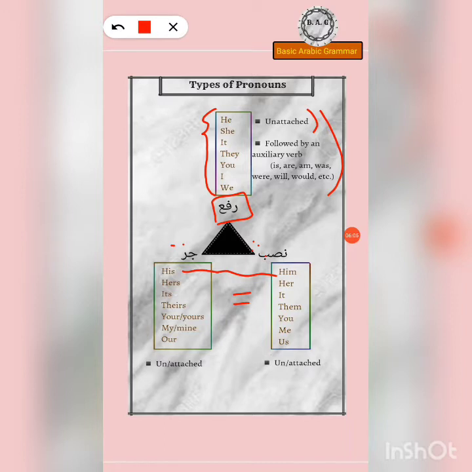Okay, in the next session, in section B. All right, so that's how. Now we have the nasab pronouns. These are the ones that are maf'ul. So he helped him, I helped him, I helped her, I read it, I helped them, I helped you, they helped me, they helped us. So you can see that all the maf'ul pronouns are in the nasab category. And then jar, this is for all the possessor ones. Those who possess something, the possessors, are the jar pronouns.